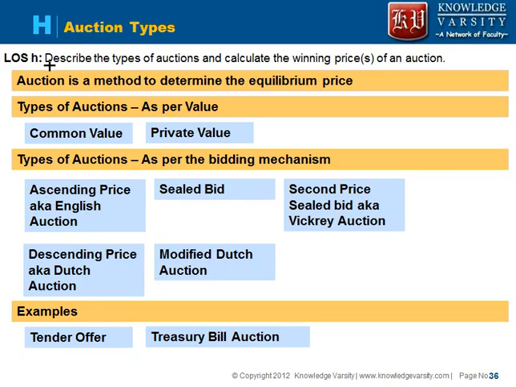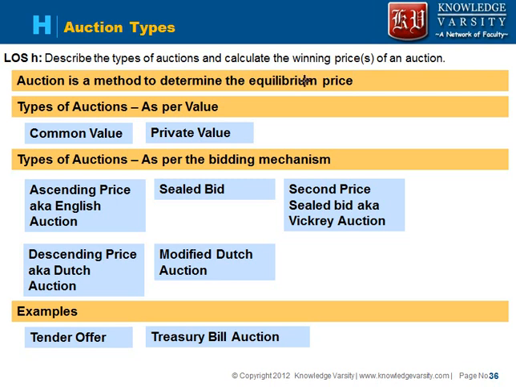Let us see LOS number H. In LOS H we are being asked to discuss the auction types. The LOS says: describe the types of auctions and compute the winning price of an auction. Auctions are a method which helps us understand the price at which people are willing to buy or sell something. So an auction helps to determine the equilibrium price.